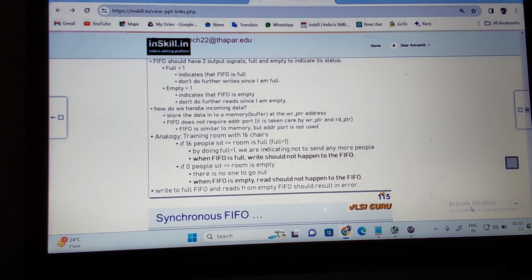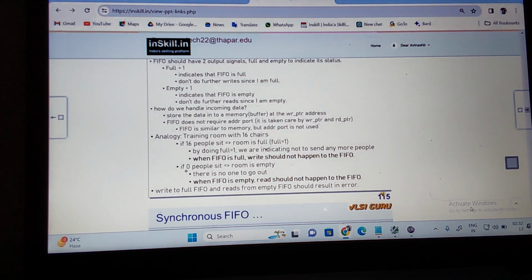So, analogies, as I already mentioned, regarding full and empty. Take a training room with 16 chairs. If all 16 chairs are filled, the room is full. What does full equal to 1 tell you? Don't write, because it is filled. Don't send other people inside the room because all 16 chairs are filled. By making full equal to 1, we are indicating not to send any more people inside the room.